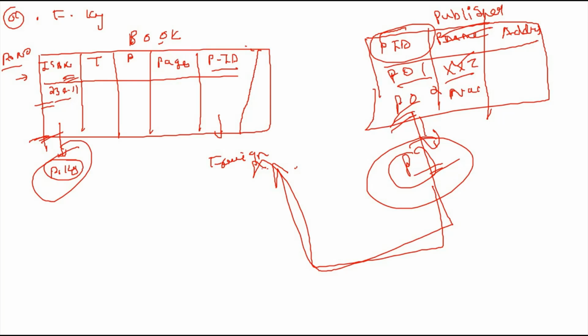Foreign key can have null value and duplicate value as well. Important concept: foreign key can consist of duplicate values as well as null values. So this is related to the key concepts.